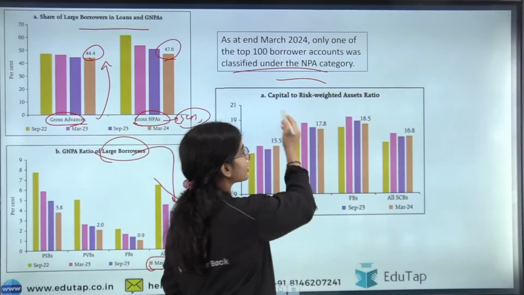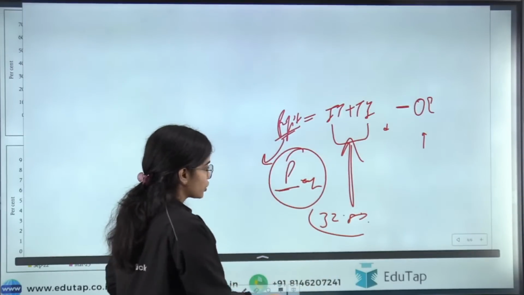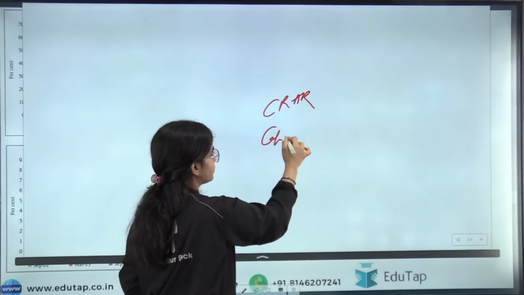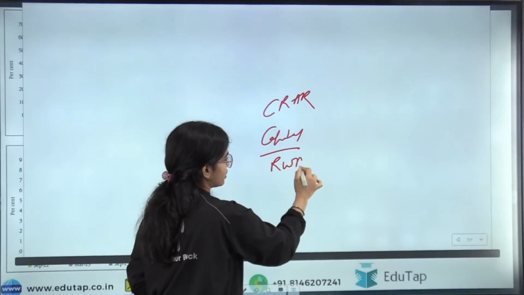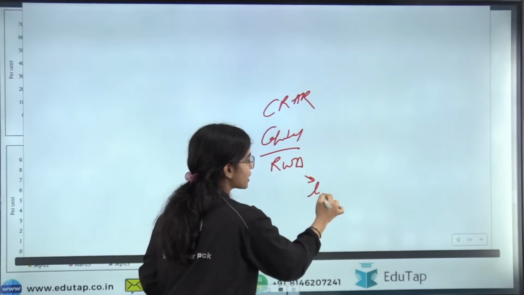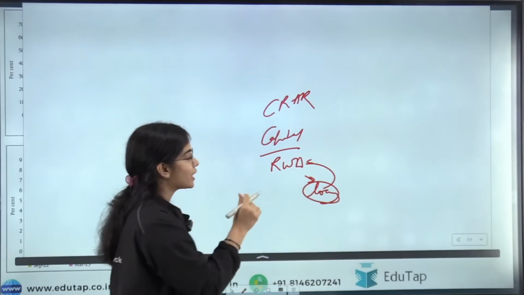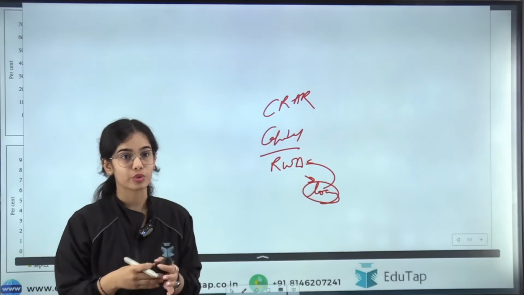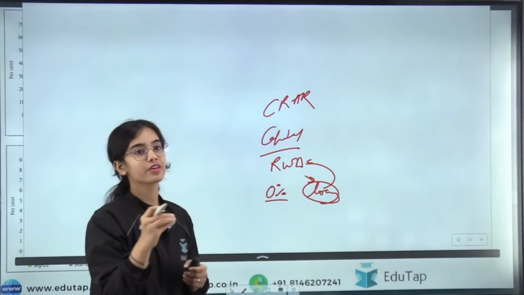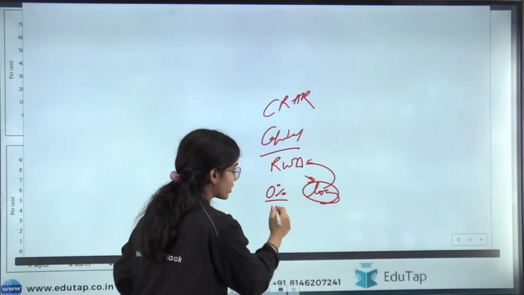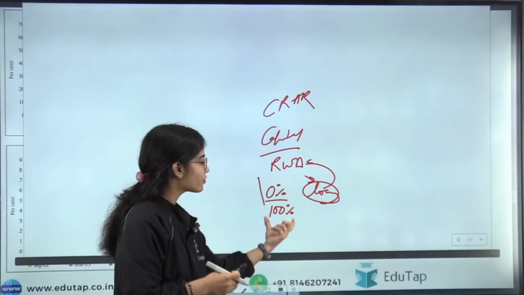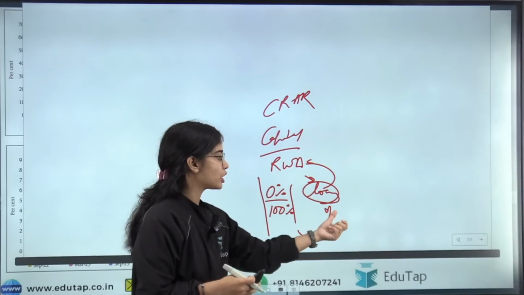Now, coming to the capital to risk weighted asset ratio, which we have discussed. If the banks are giving loans, that is the asset for the bank. Against these loans, there is some risk also, that what if this loan doesn't come back. Some loans have 0% risk, that is the loan given to the central government. Some loans have 100% risk, such as loans given to the agriculture segment. So these are the risk weights with the loans that have been given.